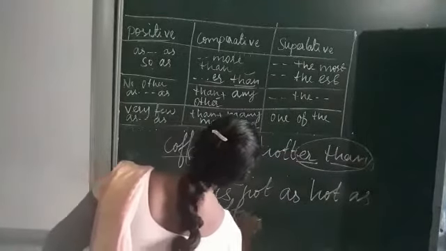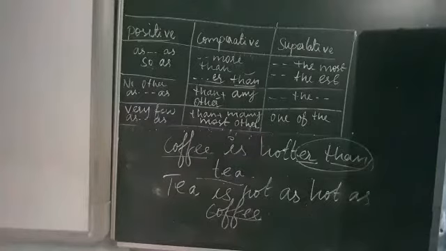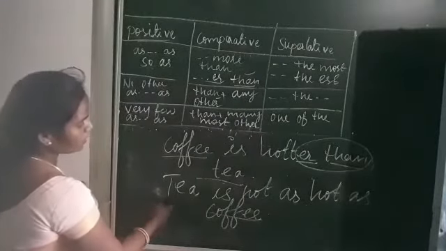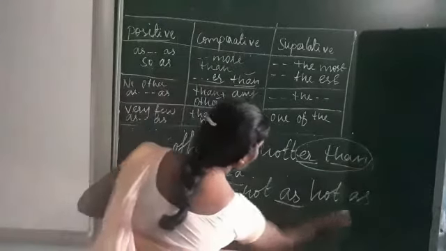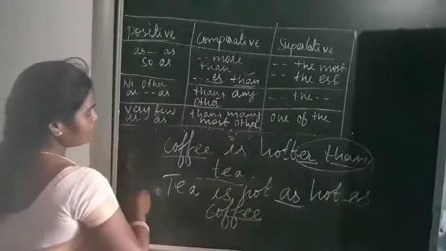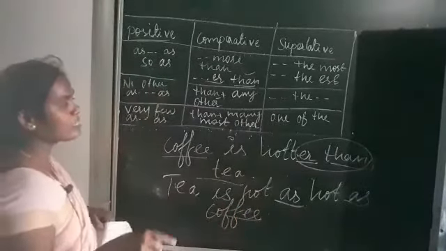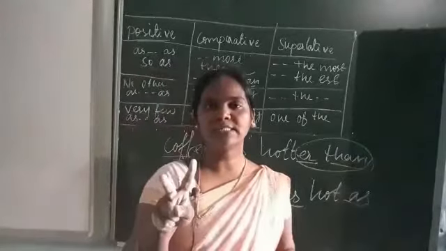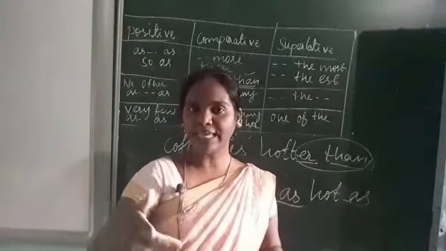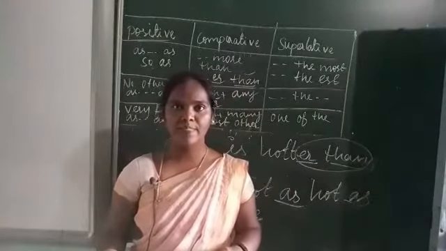So this sentence is called positive degree, how do we know that? Because I used as, isn't it? As refers to positive degree. So here we cannot change to superlative degree because we compare only two persons or two things.